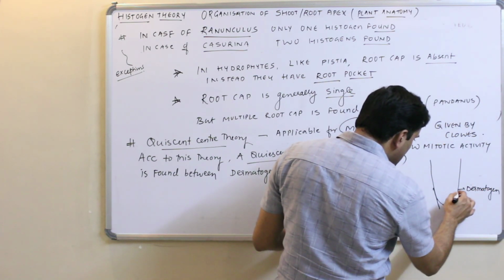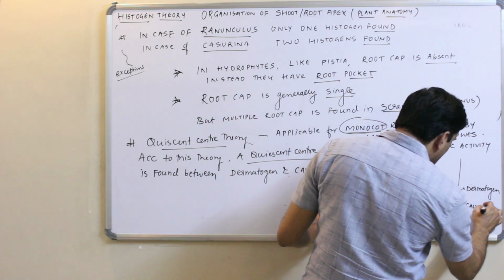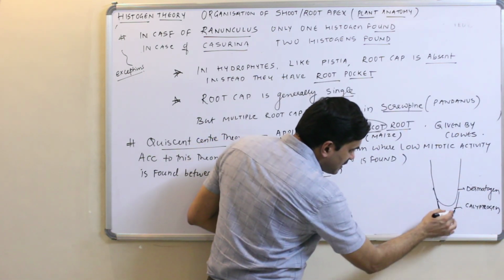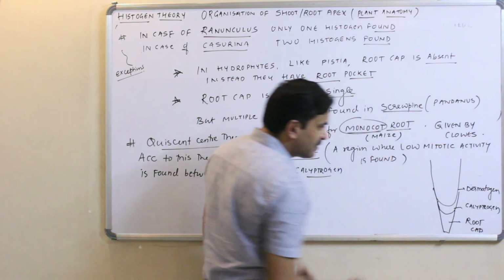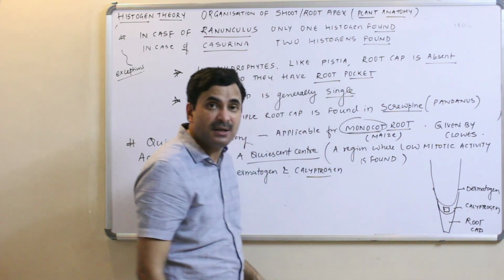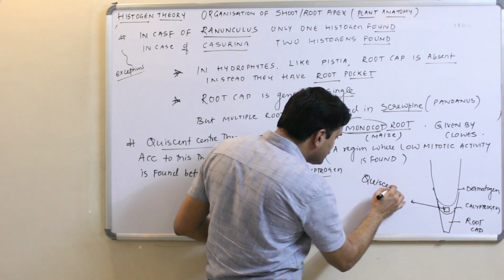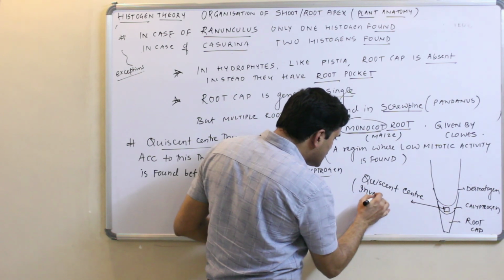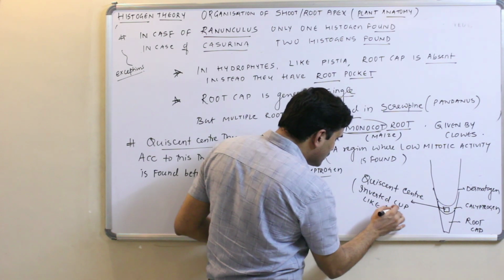If this is the calyptrogen, because calyptrogen is outermost, and this is the root cap, then next to the calyptrogen there is a quiescent center, which is an inverted cup like region.